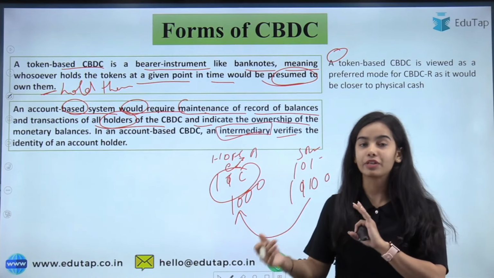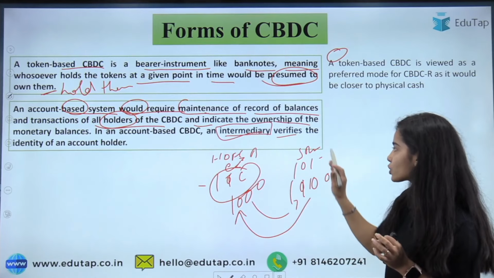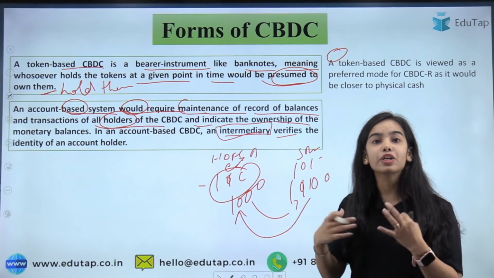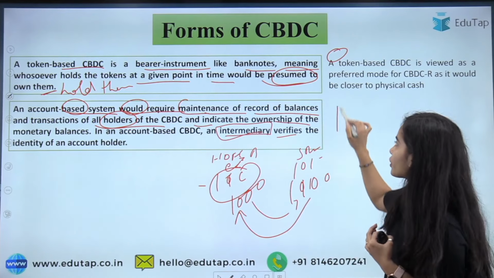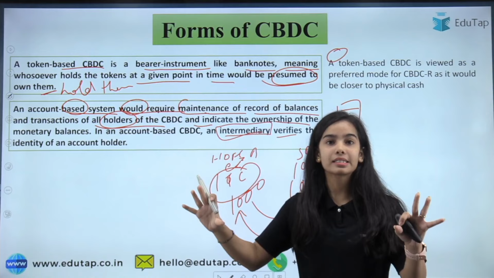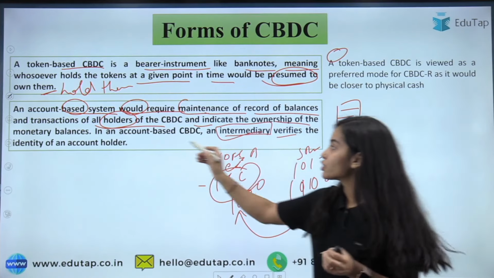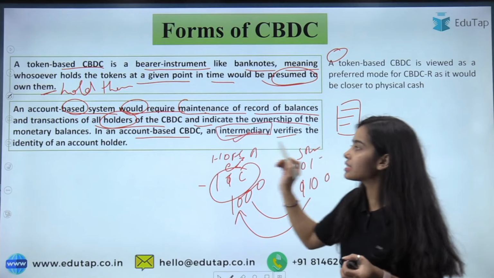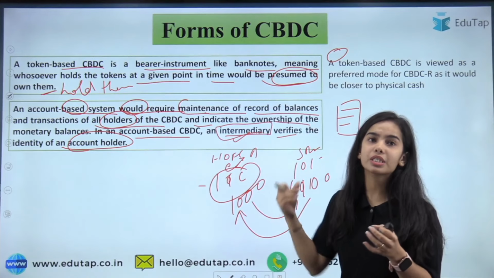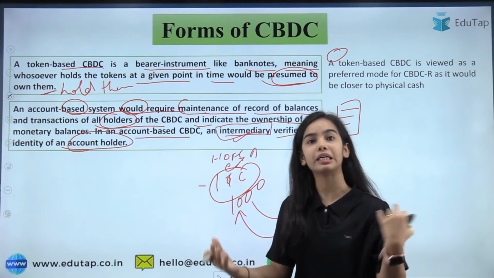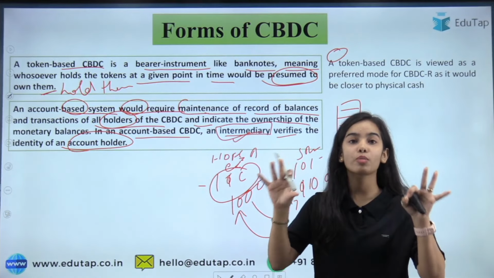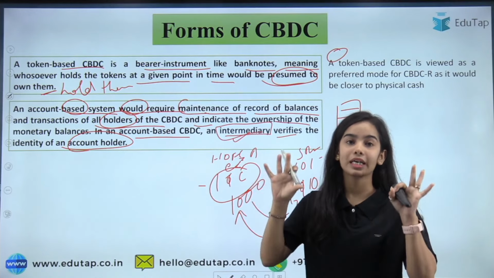So whatever balance is left, like HDFC also has to give 100 crores to SBI, and SBI has to give 200 crores to HDFC, because the transactions are continuously happening. By the end of the day, the monetary balances will show how much transaction is needed between the two and how much is left, and that will be kept with both the banks. So account-based CBDC is where an intermediary verifies the identity of the account holder. In the case of big financial institutions, this kind of account-based system will be needed, in which a record of the balances and transactions is kept, and at the end of the day, the monetary balance you have is yours.